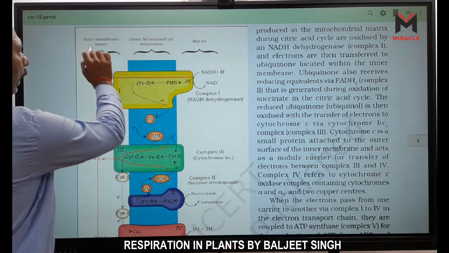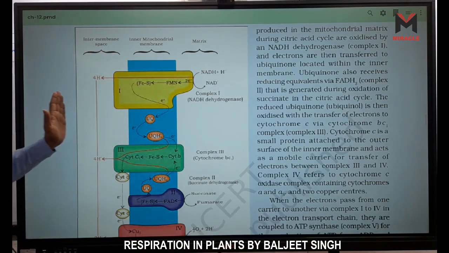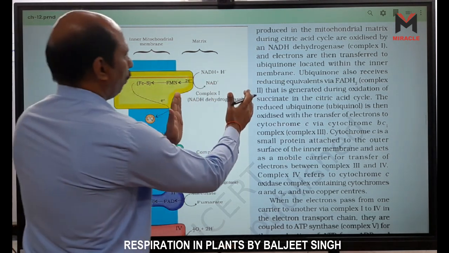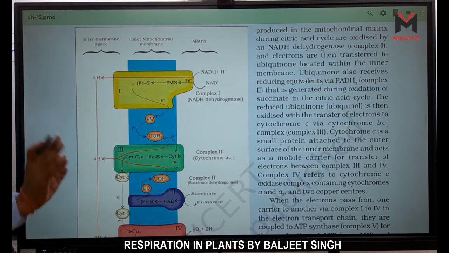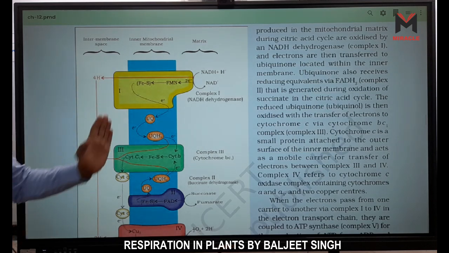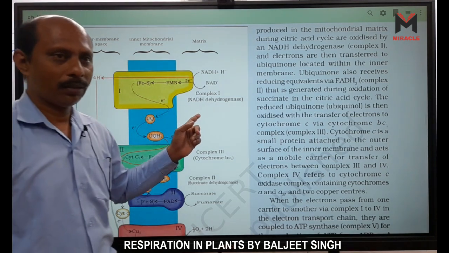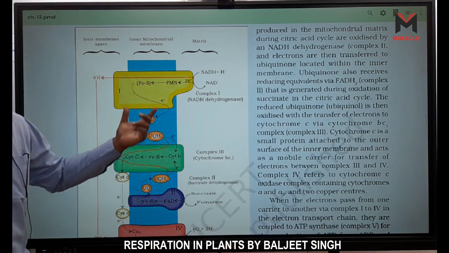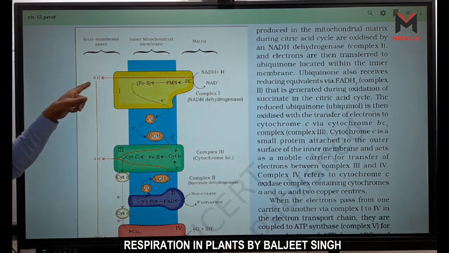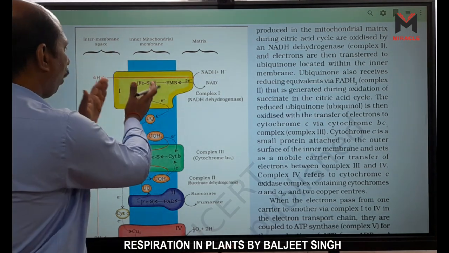Now look, the intermembrane space is outside, and in the center this one is the matrix. Where is the concentration of H plus ion more, toward inner or outer? The concentration of H plus ion is more in the outer, because look, all the arrows come outside, right? So the concentration of H plus ion is more in the intermembrane space, outside the inner membrane.